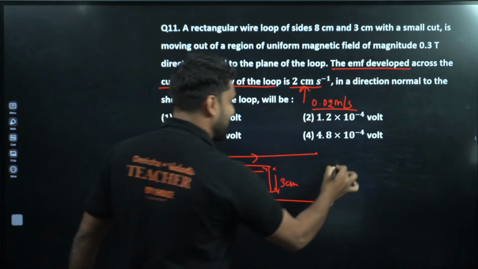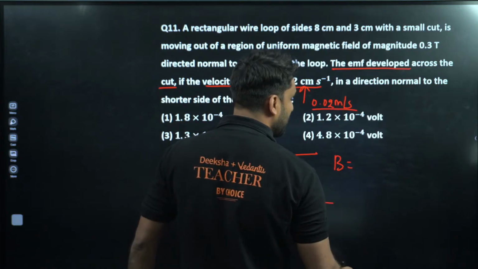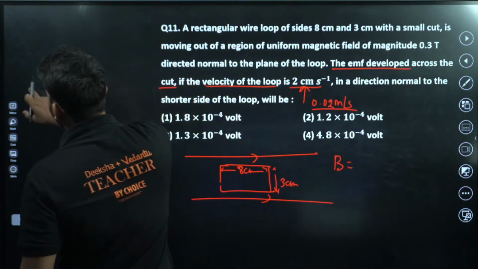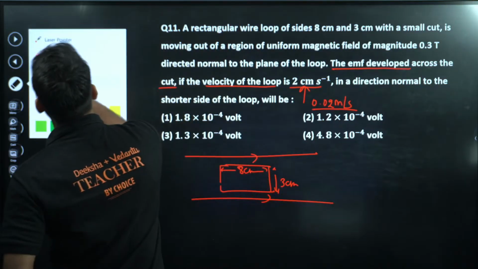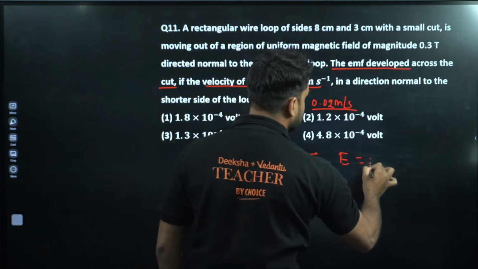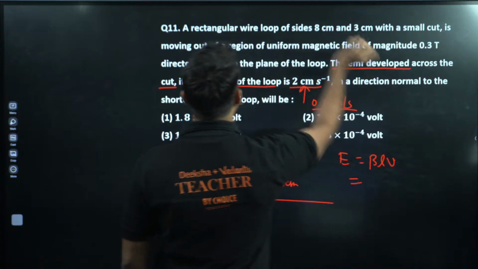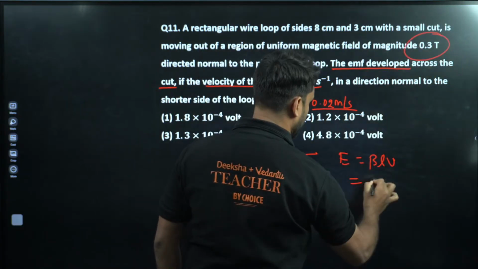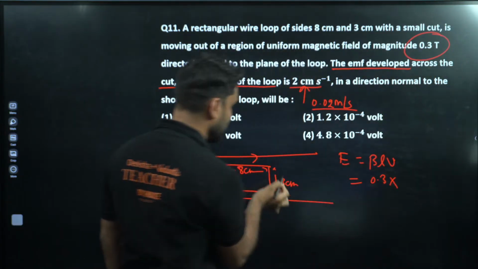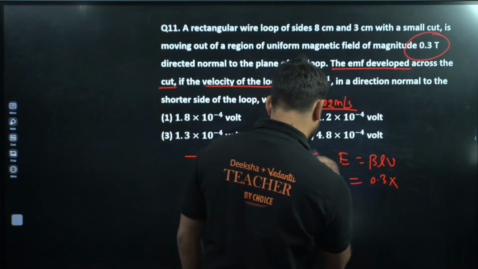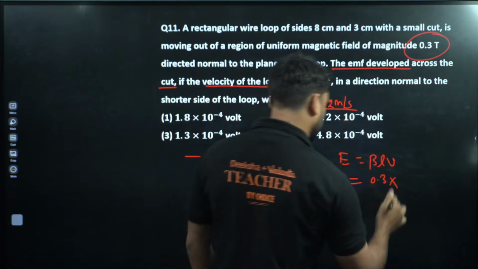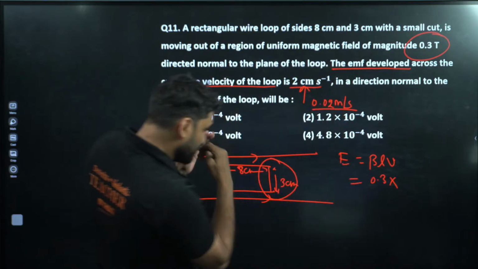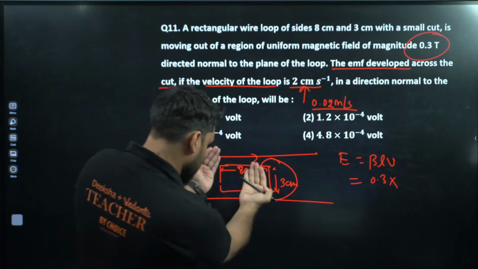So just apply the motional EMF formula. E is equal to BLV. We have the direct formula, we can apply it here. After applying E is equal to BLV, B is 0.3. This is the length here, so 3 centimeter is there. We are moving in this direction.